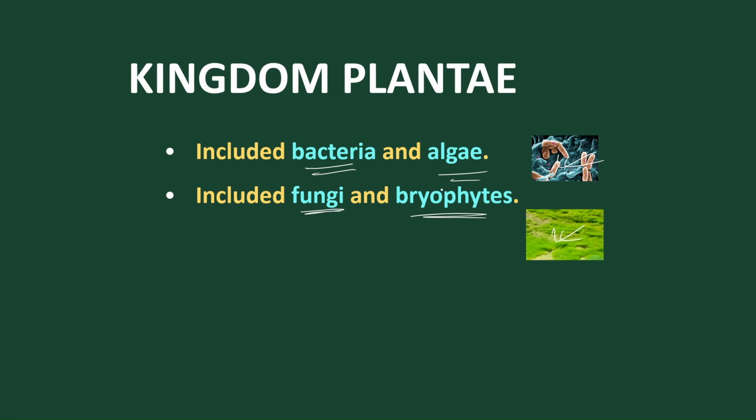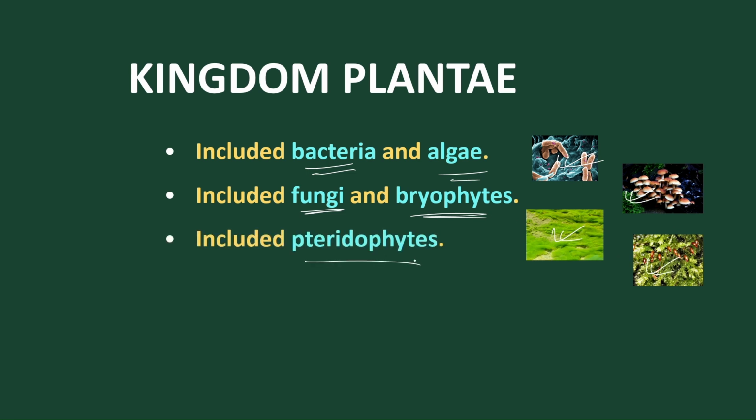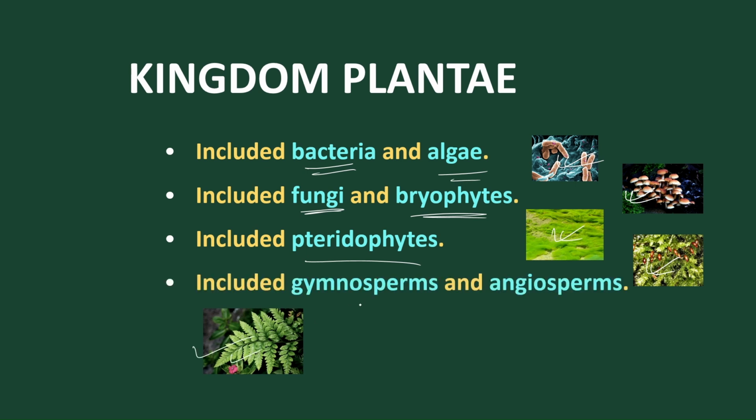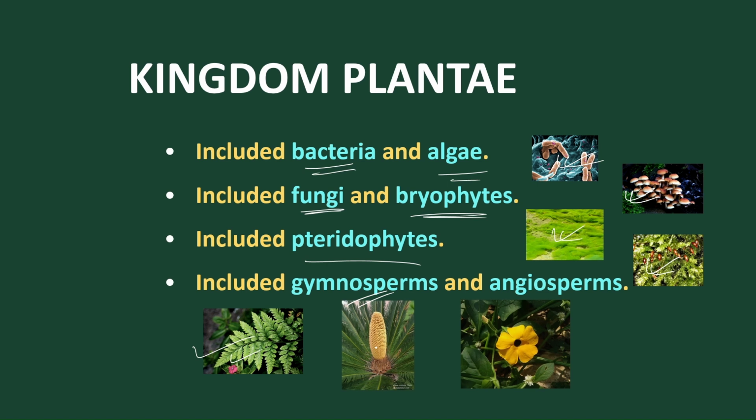Initially, Carolus Linnaeus included fungi under plants, which is a great limitation. We'll discuss it later. Other organisms are the fungi, mushroom, and the moss of bryophyta. Pteridophyta are called the ferns. Gymnosperms are naked seeded plants, and these are the cycads. And the flowering plants are the angiosperms. So these are the examples of the kingdom Plantae given by the scientist Carolus Linnaeus.